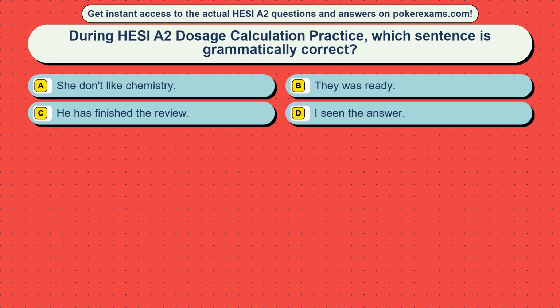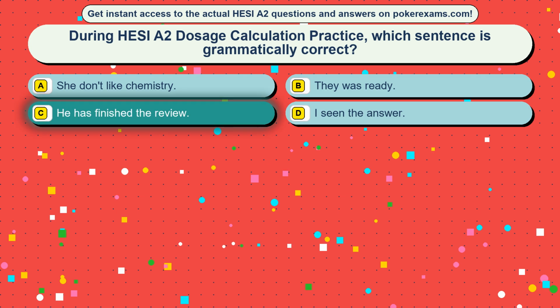Question 1. During HESI A2 dosage calculation practice, which sentence is grammatically correct? Option A. She don't like chemistry. Option B. They was ready. Option C. He has finished the review. Option D. I seen the answer.